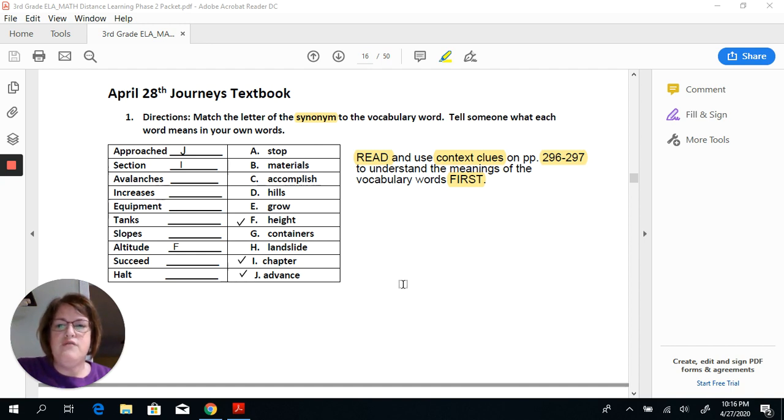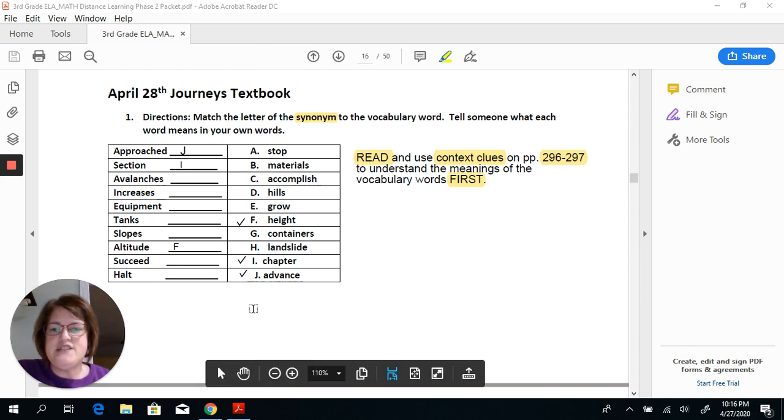Okay, so starting off with your lesson for April 28th, number 1, you were to match the letter of the synonym to the vocabulary word. Tell someone what each word means in your own words. So boys and girls, before you do this, you need to review all the words on the left. These are all the vocabulary words that we went over yesterday in the April 27th lesson. And these words are approached, section, avalanches, increases, equipment, tanks, slopes, altitude, succeed, and halt.